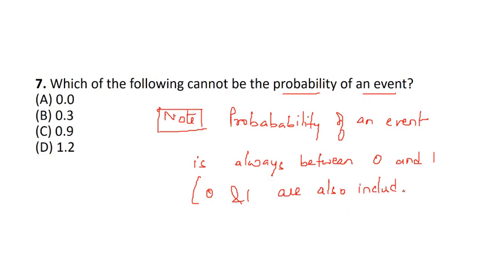Please remember this. So 0 can be there, 0.3 can be there, 0.9 can be there, but it cannot be greater than 1. So D will be our correct answer. Clear?